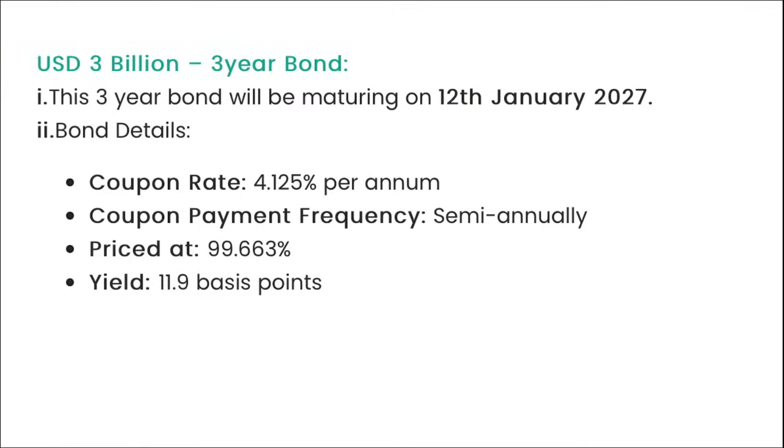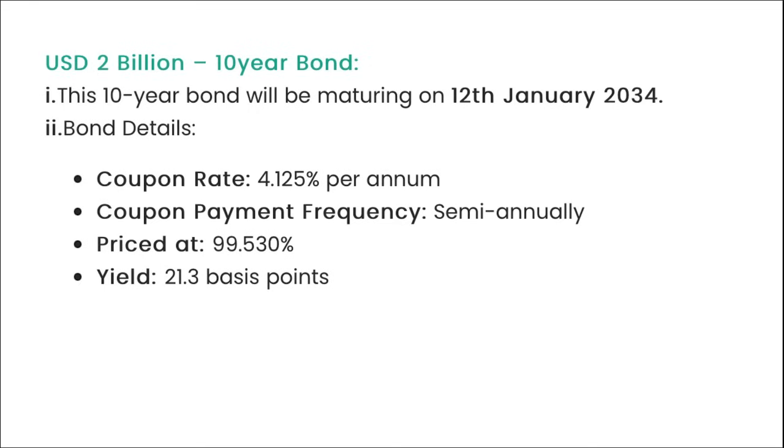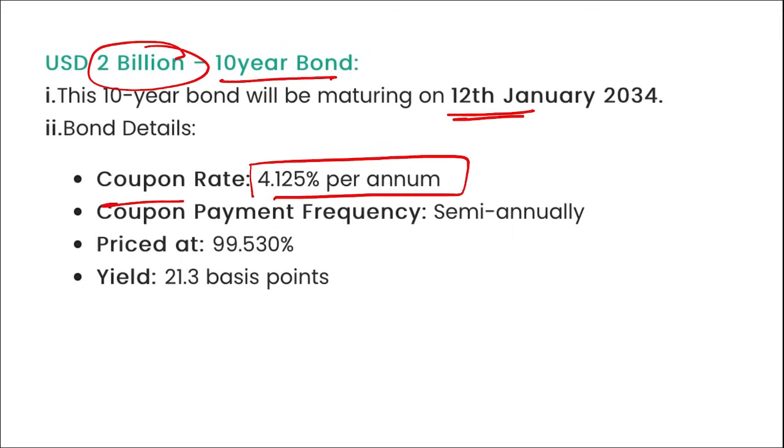We can see here various coupon rate. The 3-year bond will be maturing on 12th of January 2027. Here coupon rate is 4.125% per annum, right? And it was priced as this, yield is 11.9 basis points. Then similarly for 10-year bond, which has raised $2 billion. Here the coupon rate was 4.125% and it will be maturing on 12th of January 2034.